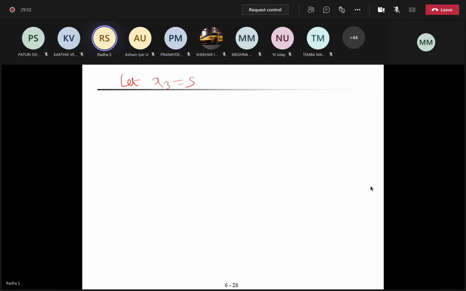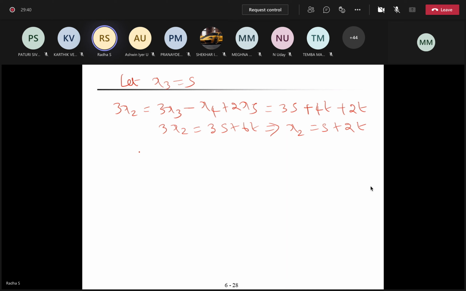Okay, so 3x2 is equal to 3x3 minus x4 plus 2x5. That is 3s, and minus x4 is minus of minus 4t, so plus 4t. 3x2 is equal to 3s plus 6t. So x2 is equal to s plus 2t. Now we are left with only 1 variable.